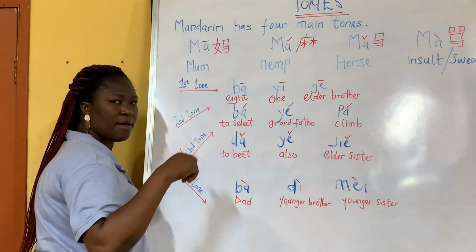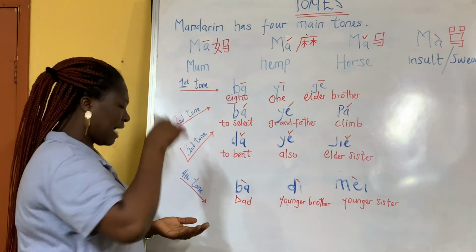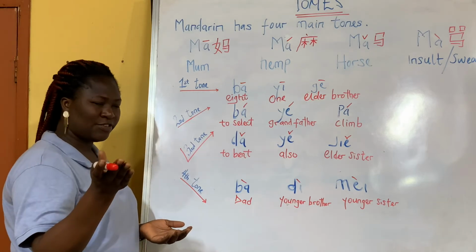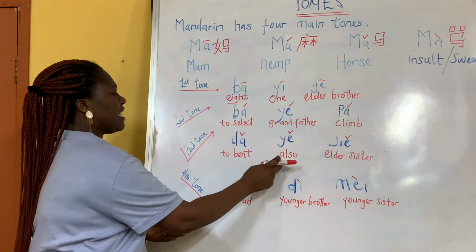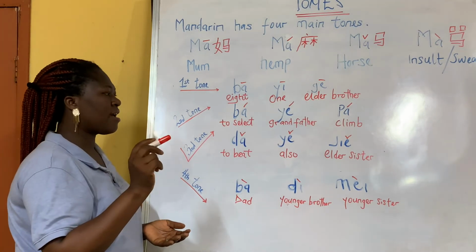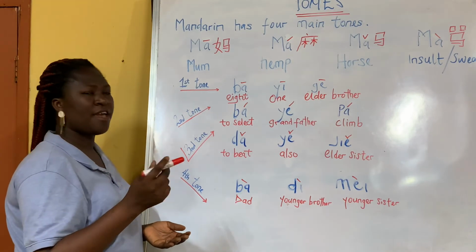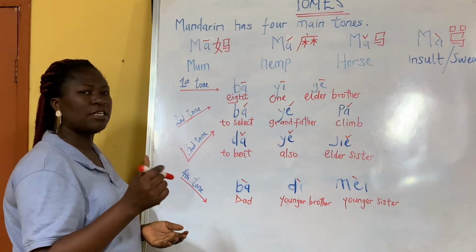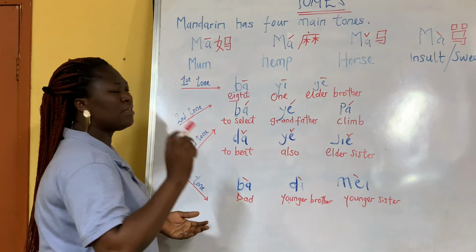Pa. Then the third tone, da. Can you try it? Da. The next one, ye. 我也很好. Ye. 我也是学生. Ye. The next one, jie.